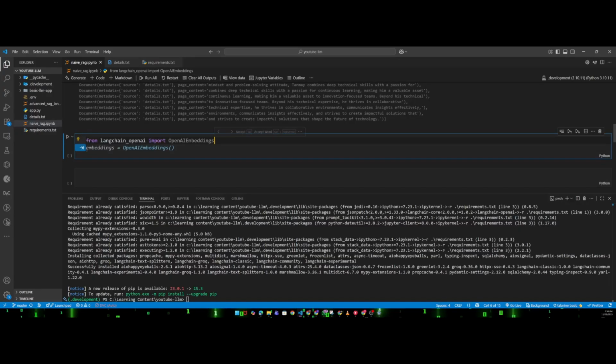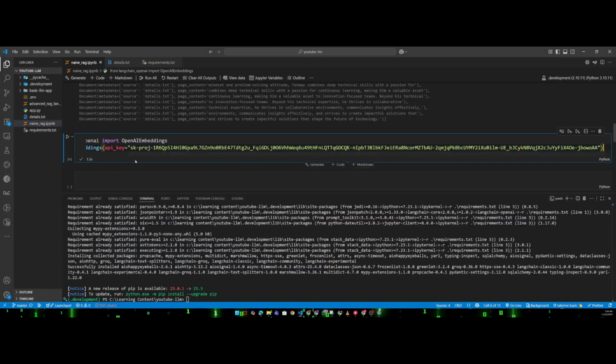For that I am importing OpenAI embeddings, which will help you create embeddings. Right now I am just putting the OpenAI API key in front of you. This is not a good way of doing it; you should keep that inside your environment variable, but right now I am not doing that. Please do not try to copy this API key, because after this recording I will delete it, so you will not be able to access it. This is the embedding that I am defining here.